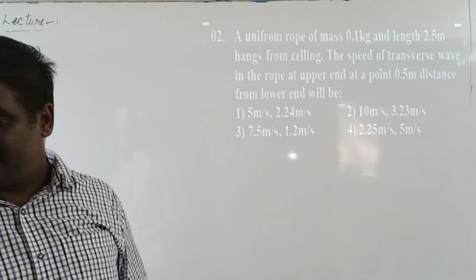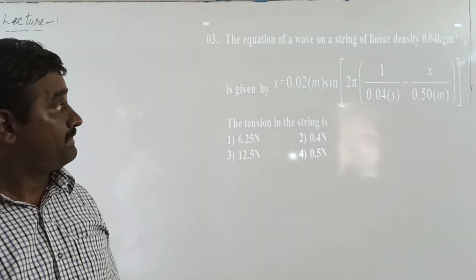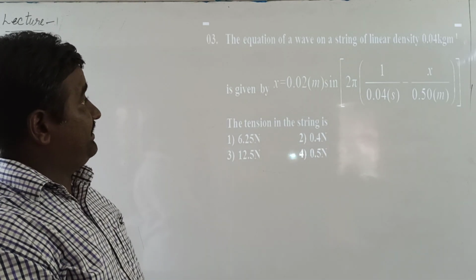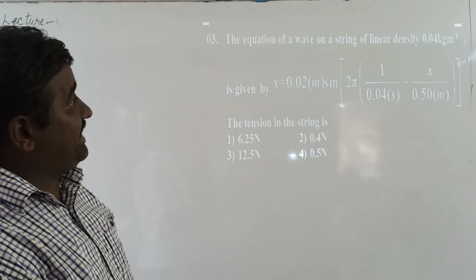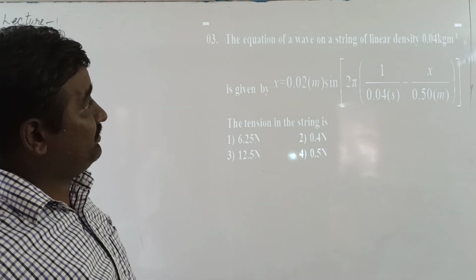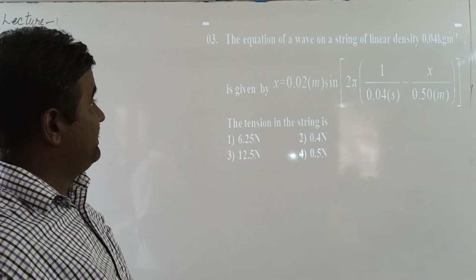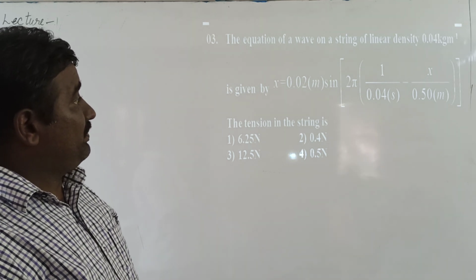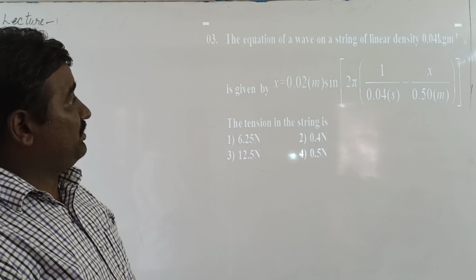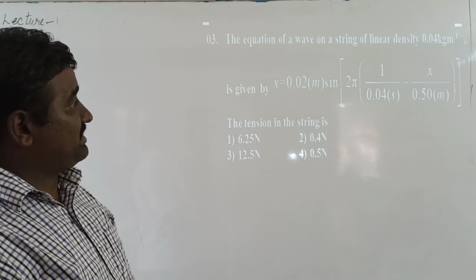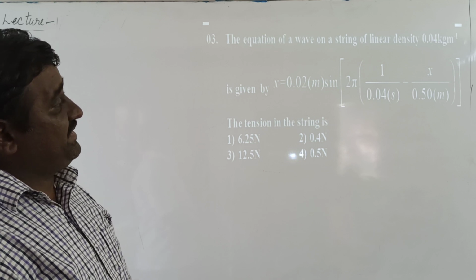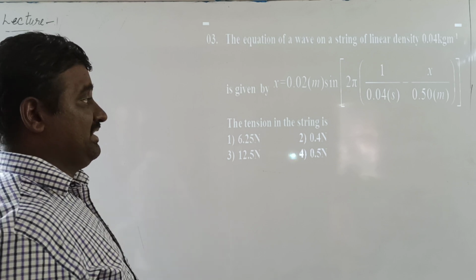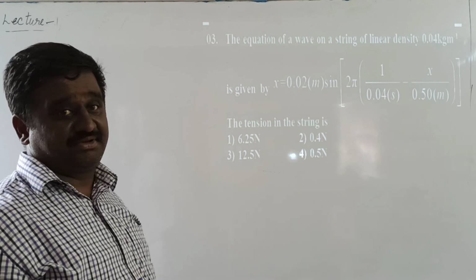Next problem is the equation of a wave on a string of linear density 0.04 kg per meter is given by x equals 0.02 meter sine 2 pi into 1 by 0.04 second minus x by 0.5 meters. The tension in the string is dash.